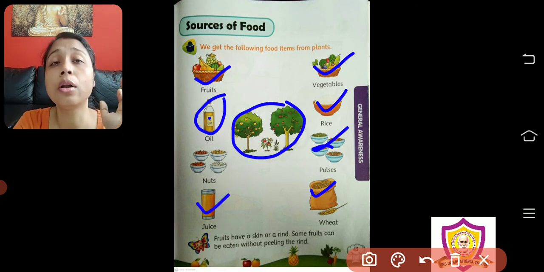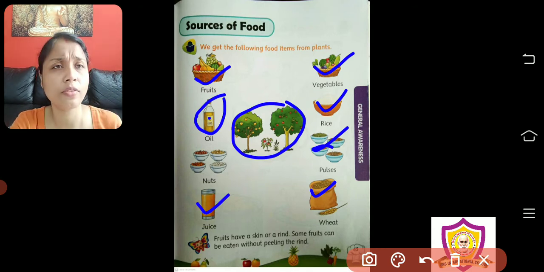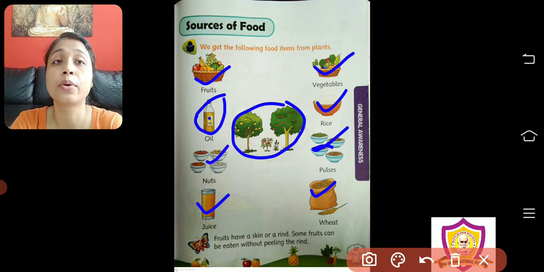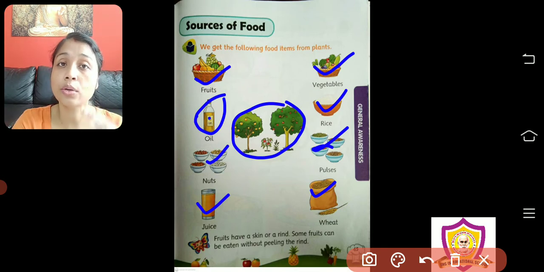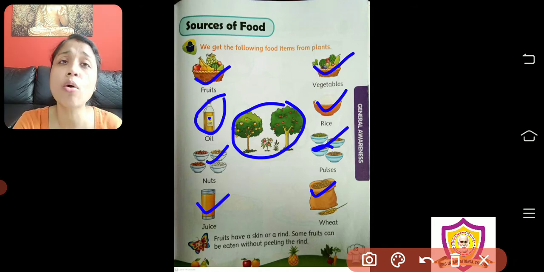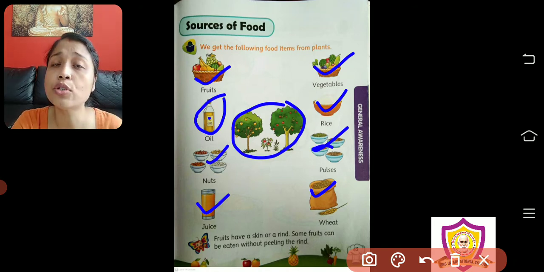Now children, all of us love to have nuts, like cashew nuts, almonds, walnuts, pistachio, so many dry fruits, we love to have them. These dry fruits are also products of plants. So can you observe, children, from morning breakfast, lunch, dinner, we are having so many things, and most of the things we are getting from plants.